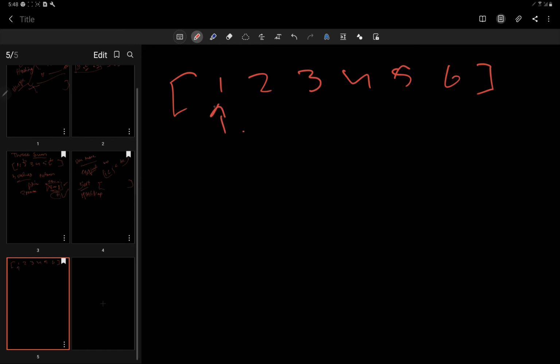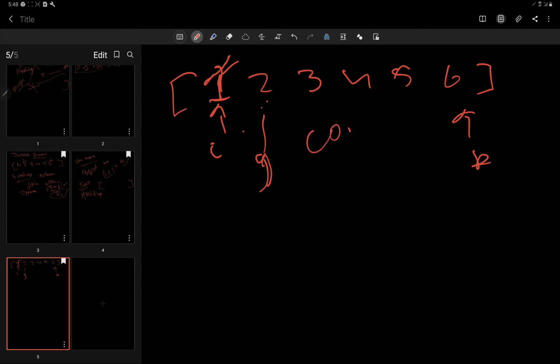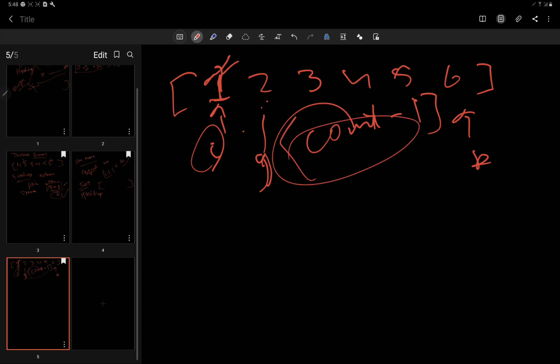suppose when we fix I, the value of I, and here is our j and k. In this case, what j would be is not from here but from here. So we could consider that this is occurring more than one time. All right. So for that case, we will be calculating this, and similarly the count would be updated. If for I we are counting it, so for j we'll be using the count minus 1 value. All right. So we will be decrementing the count as it is, and then we will be using it.